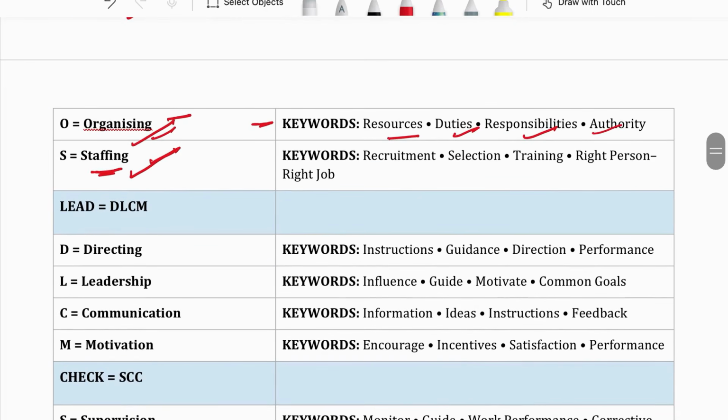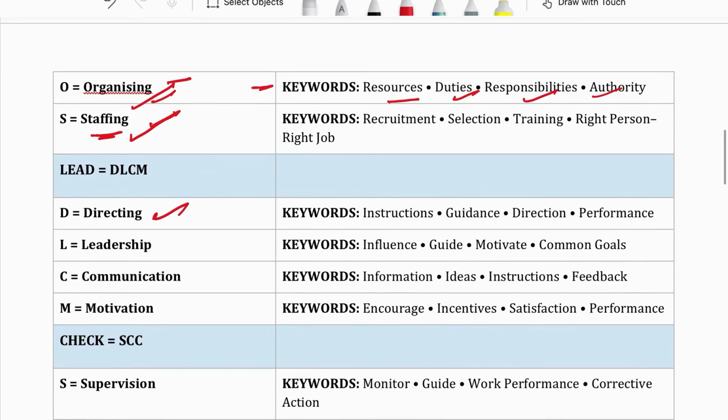After that, next is directing. Directing means, see, I have done the planning. After planning, I have created the jobs in organizing. After creating the jobs, I have hired the person, and the right person is given the right job. Now I have to start the work. So for starting the work, what do I need to do? I need to direct. Direct means I need to give instructions to the people. So under directing, we instruct, guide and direct the persons on what kind of performance they have to do, what exactly they are supposed to do.